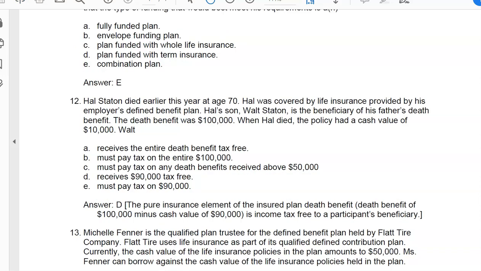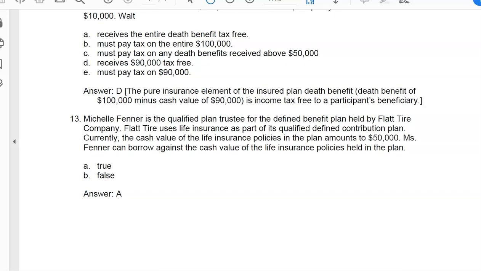And question 13 asks if the plan trustee can borrow against the cash value of life insurance policies held in the plan. And the answer is yes, they can, because it's life insurance. The only issue might be unrelated business income tax if the funds are used to invest in non-business related activities. So the answer is A, yes, the trustee may borrow against the cash value of the life insurance policies held in the plan.